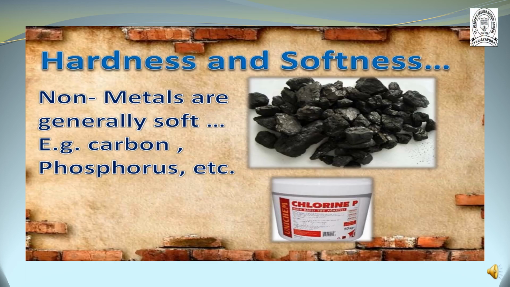So the next property is hardness and softness of non-metals. Non-metals are generally soft. For example, carbon and phosphorus are the soft non-metals. The solid non-metals are brittle, dull and soft, as they can be broken down into a powdery substance on tapping with a hammer.